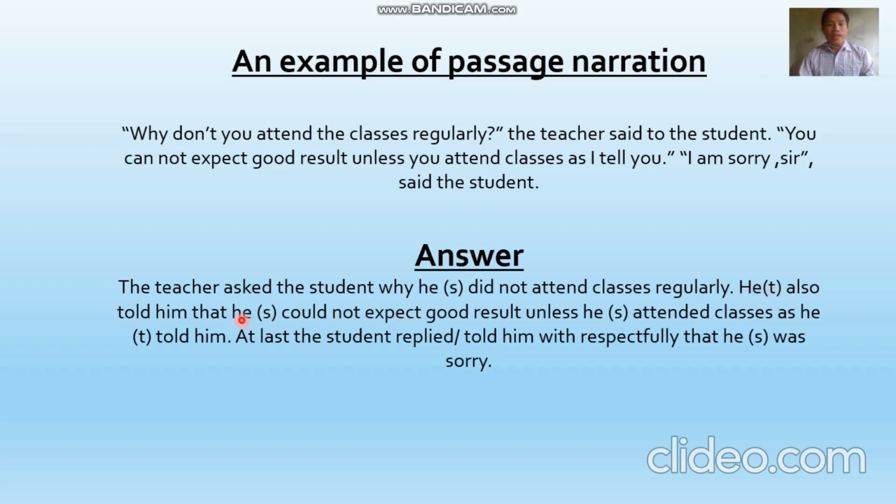Also "told him that." Then the reported speech. At first I find "you," second person, so we have to use the object. Here the object "him" we use as the subject "he." In brackets I am using S because S means student. Here I find "cannot," so we have to use "could not." Why? Because "can" is a modal auxiliary verb, so we have to use "could."